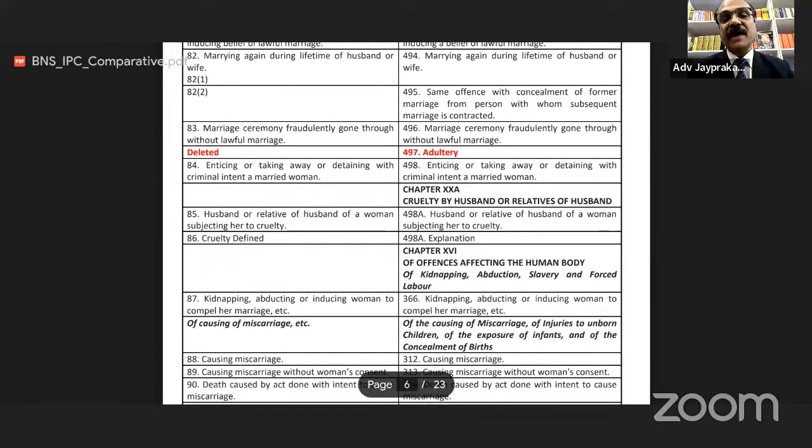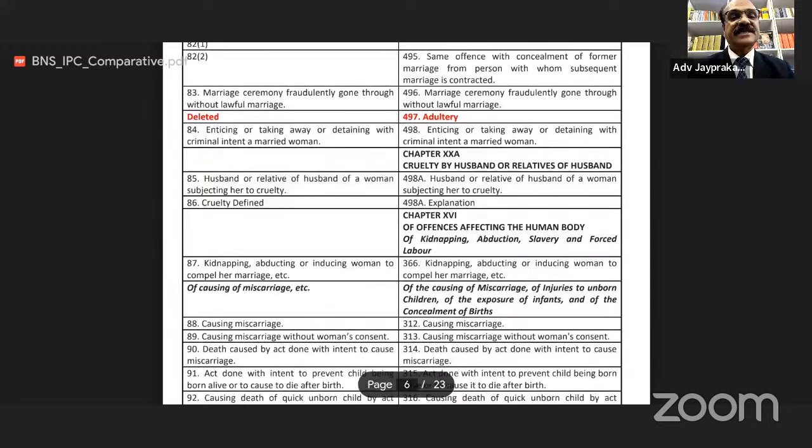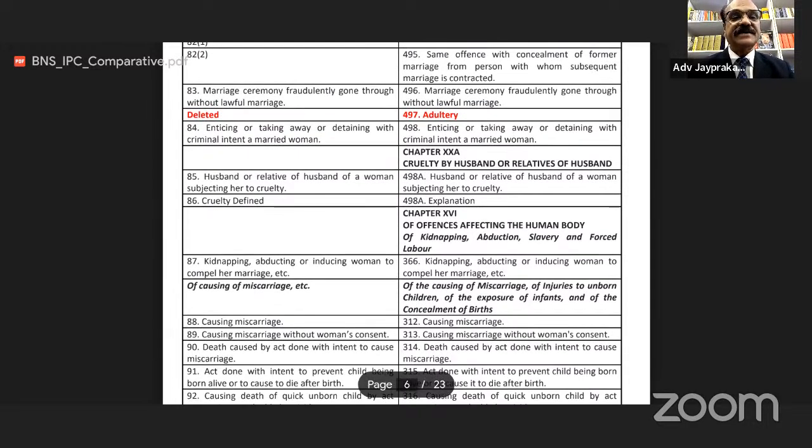497 section of IPC, adultery, was now deleted. So this is not in existence in BNS. Section 84 of BNS is enticing or taking away or detaining with criminal intent a married woman. Earlier, this section was 498.